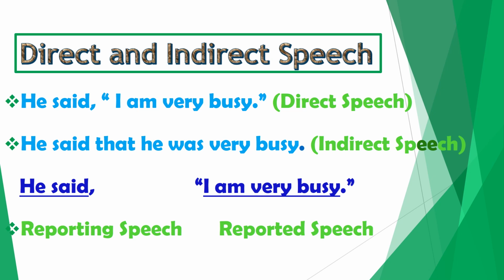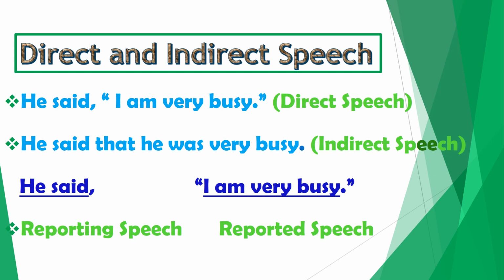Look at this example. He said, "I am very busy." This is direct speech. He said that he was very busy. It is indirect speech. Well, girls, I want you to notice a couple of differences between direct and indirect speech. When we write direct sentences, we always put inverted commas or quotation marks around the original words.